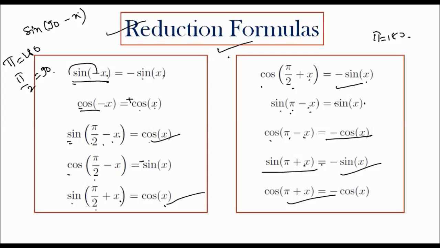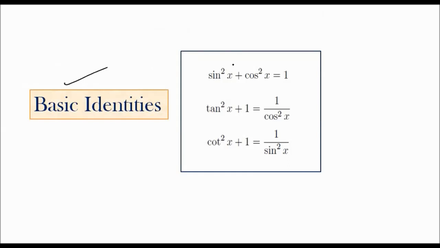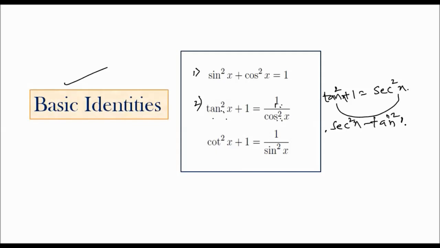They are important for your examination purposes and while doing the problems. Now the basic identities. Sin square x plus cos square x is equal to 1. Second, tan square x plus 1 is equal to 1 by cos square x, which we can write as secant square x. Moving tan to the other side, secant square x minus tan square x is equal to 1.